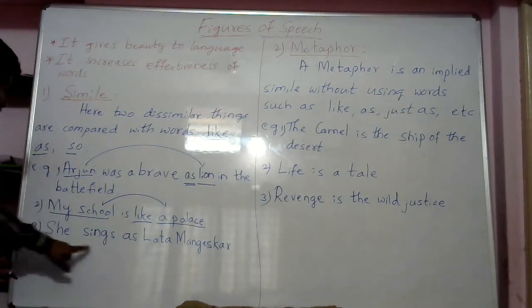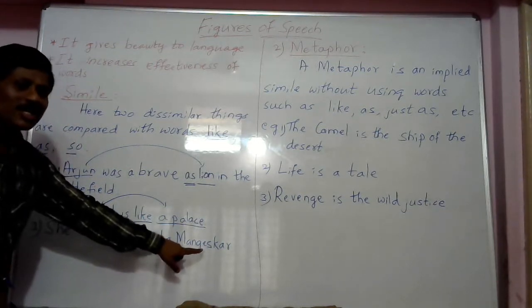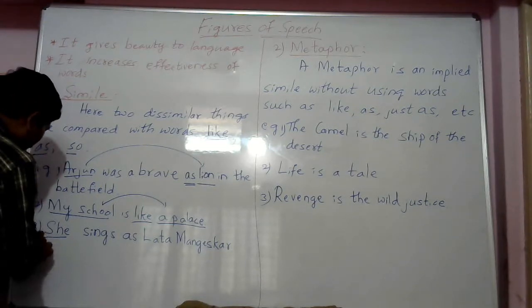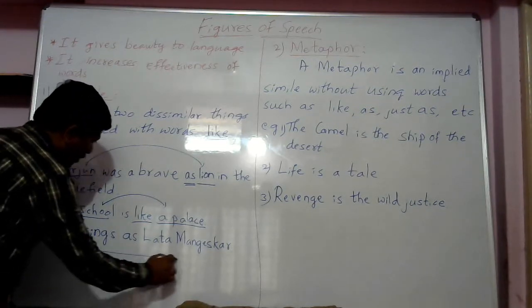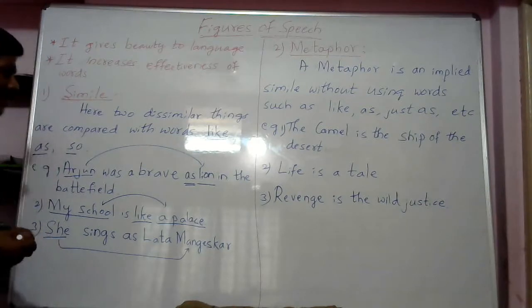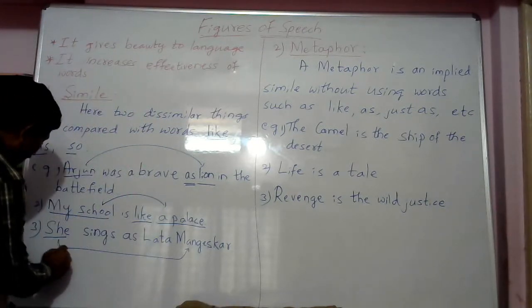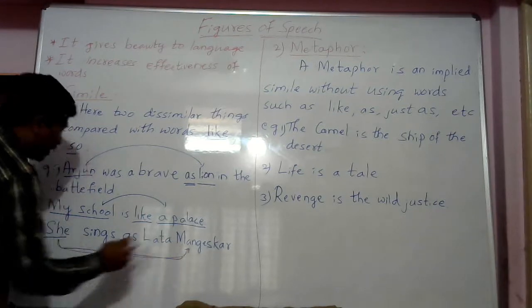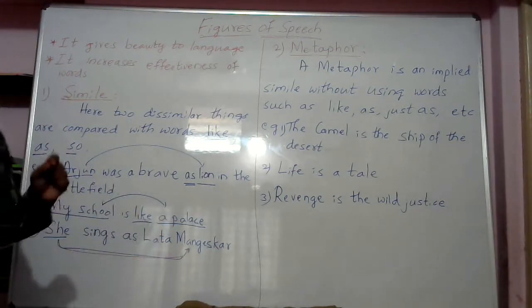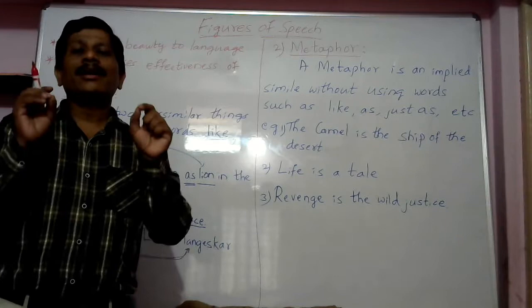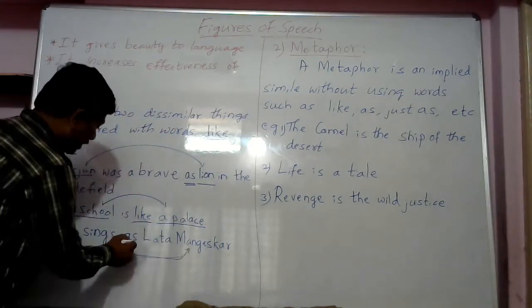Next, she sings as Lata Mangeshkar. Here she is compared to Lata Mangeshkar. By which word can you say that it comes under simile? That is as.